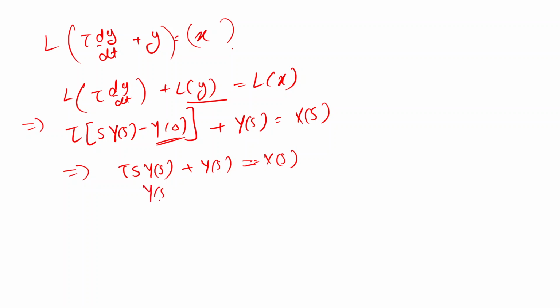So you can take Y(s) as common: Y(s) into (tau s plus 1) is equal to X(s).